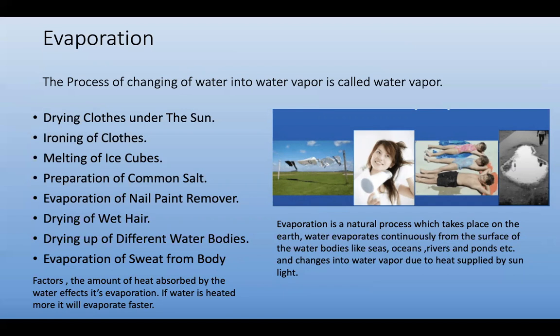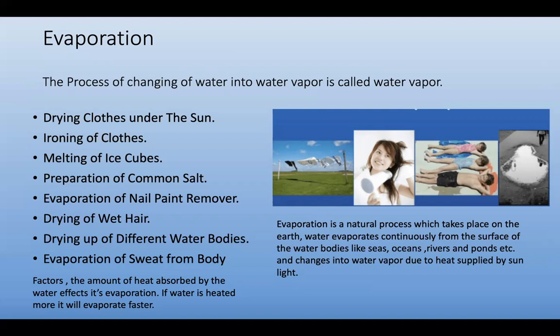Evaporation is a natural process which takes place on the earth. Water evaporates continuously from the surface of water bodies like seas, oceans, rivers, and ponds, and changes into water vapor due to heat supplied by sunlight. Factors: the amount of heat absorbed by the water affects its evaporation. If water is heated more, it evaporates faster. If heat is more, the evaporation rate is more. If heat is less, the evaporation rate is less.